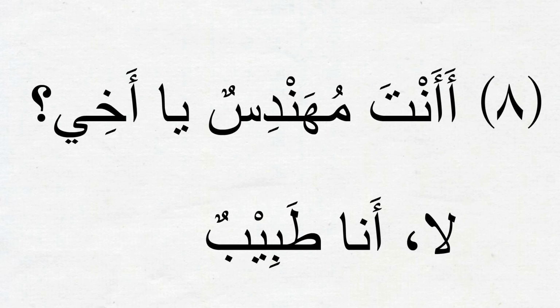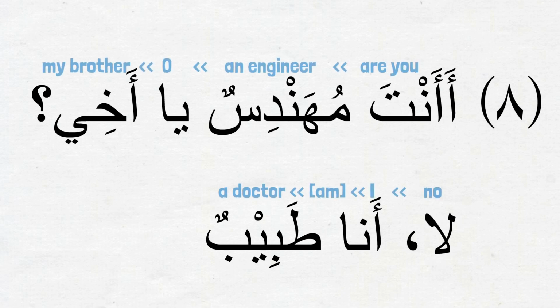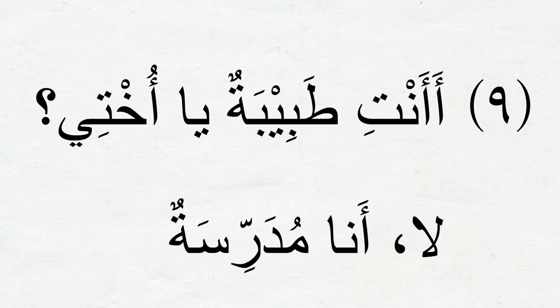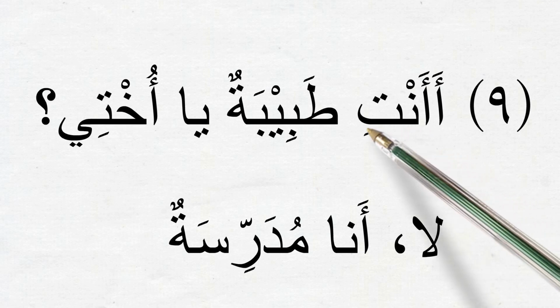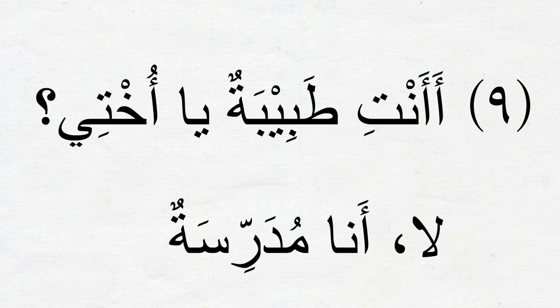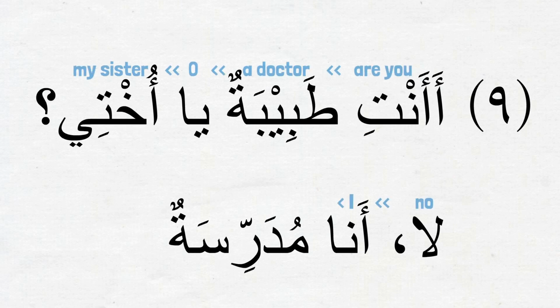Moving on to part 8. أأنت مهندس يا أخي؟ لا أنا طبيب. Are you an engineer, oh my brother? No, I am a doctor. Part 9. Part 9 is very similar to part 8 except the question is for a female. That is why we see أنتِ, the مؤنث version of ضمير أنت is being used. أأنتِ طبيبة يا أختي؟ لا أنا مدرسة. Are you a doctor, oh my sister? No, I'm a teacher.